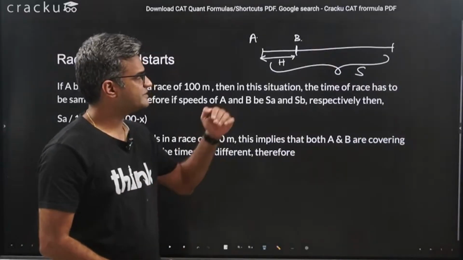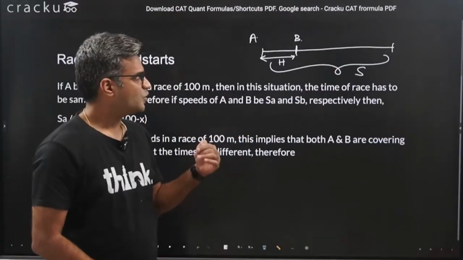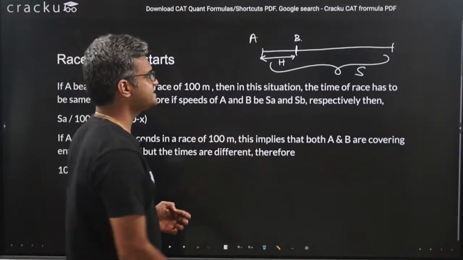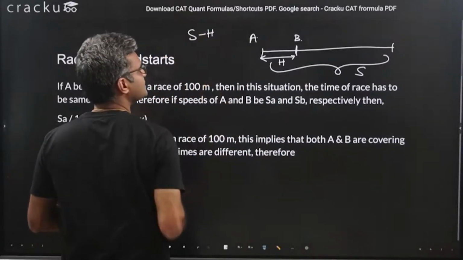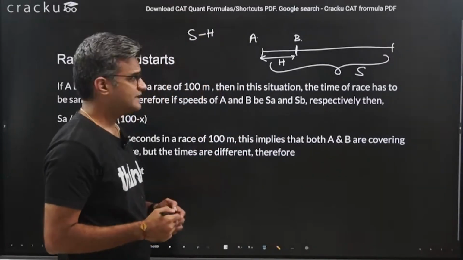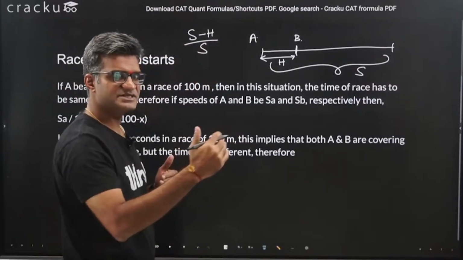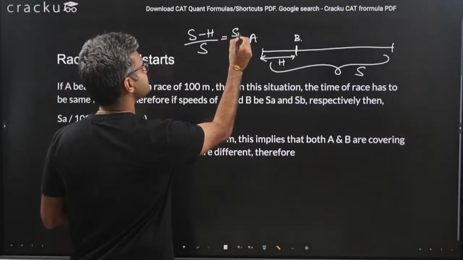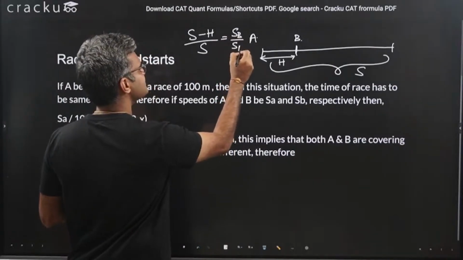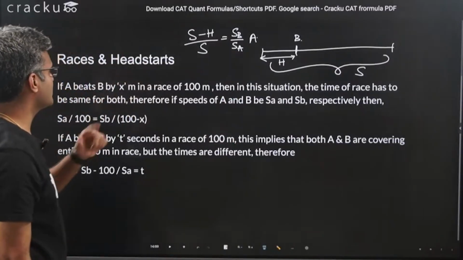So now if both of them reach the final destination at the same point or at the same time, what is the distance traveled by B? The distance traveled by B will be only S minus H. What is the distance traveled by A? The distance traveled by A is S. So if both of them reach the end goal at the same time, the ratio of the speeds of A to the speed of B is S minus H divided by S. This is one way to look at head starts.